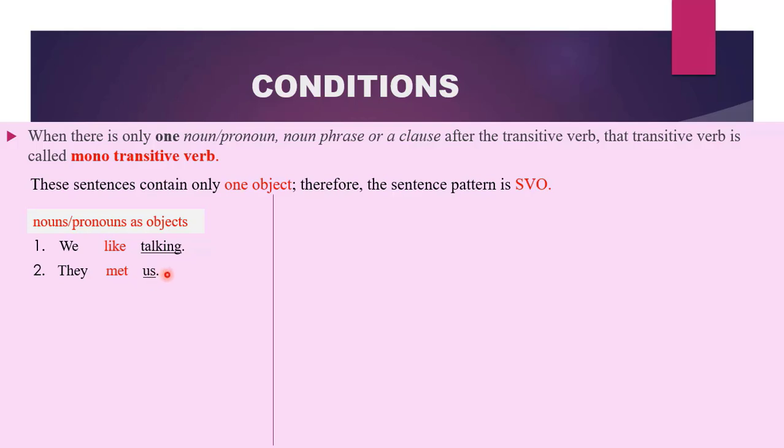They met us. Whom did they meet? Us. Therefore, the pronoun us is suffering from met. It becomes an object. Dan drives cars. Dan is our subject. Drives is our transitive verb. It is an action. What do we drive? Cars. Therefore, cars suffer from the action drives.